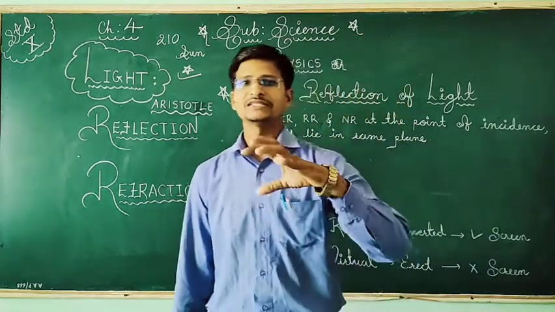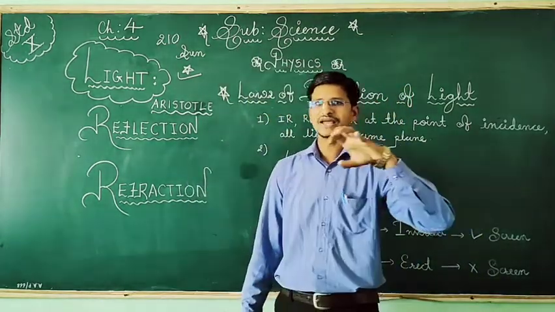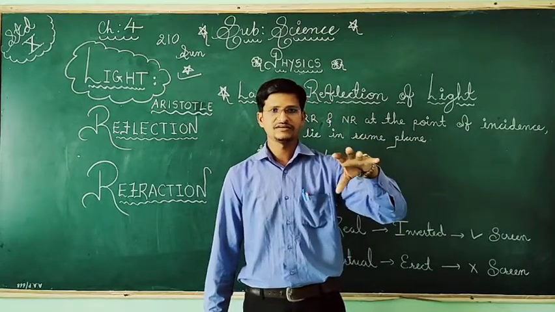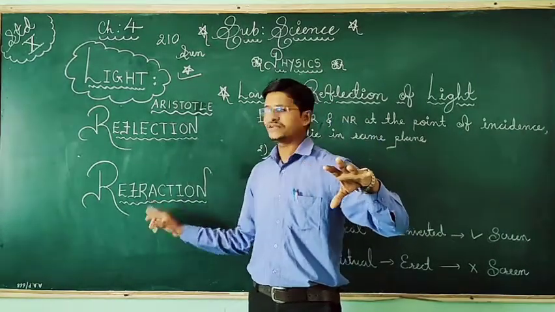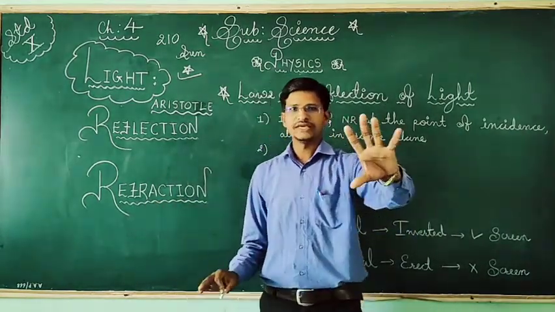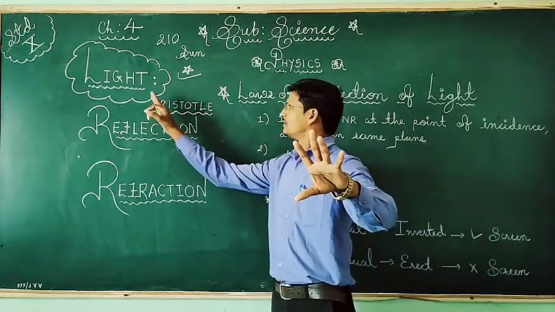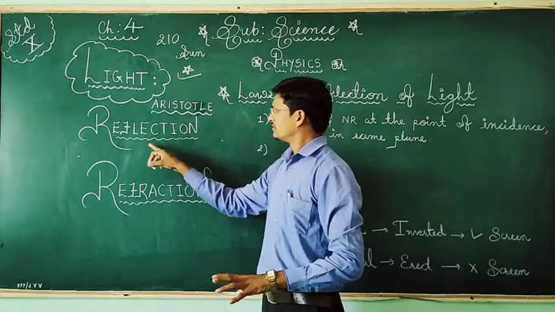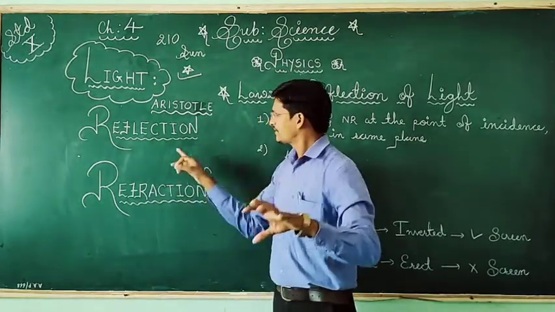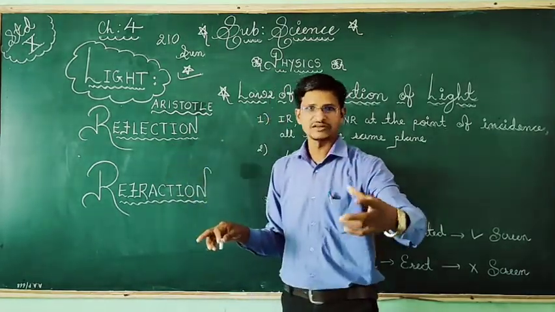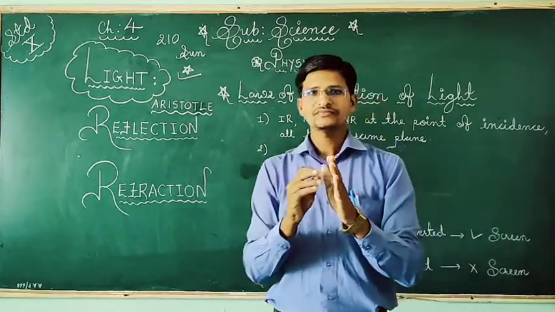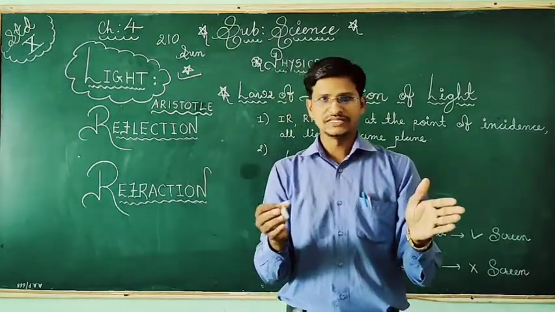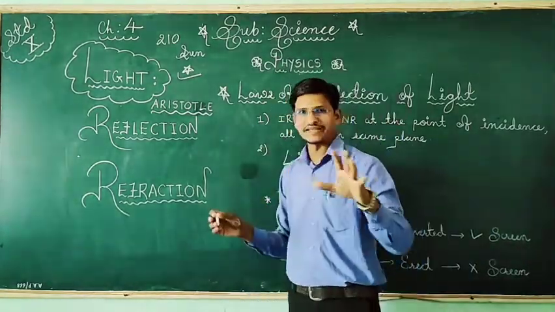So when light falls on an object, the simple thing is that light will reflect. Light will reflect and refract. Two things we have to learn in this chapter. Light is a form of energy. When the object is there, light will reflect. Reflect means it will return. It is just sending back.